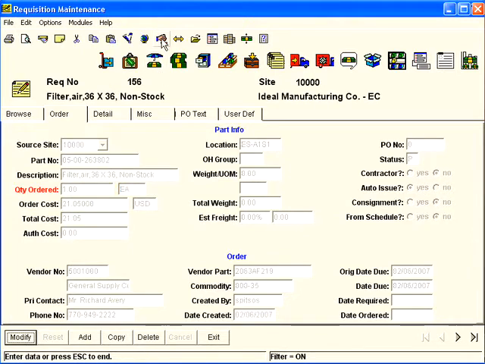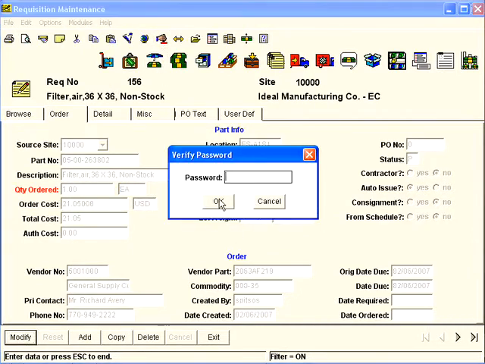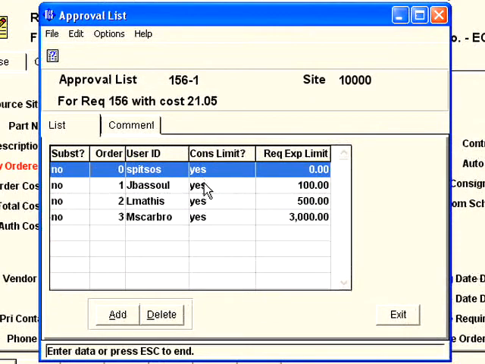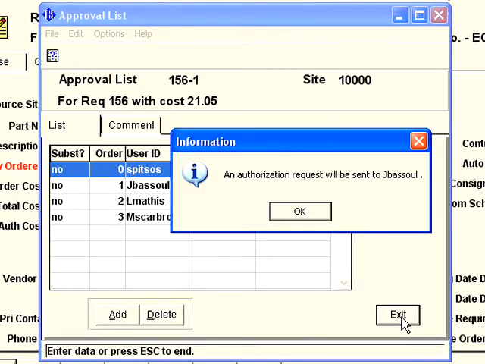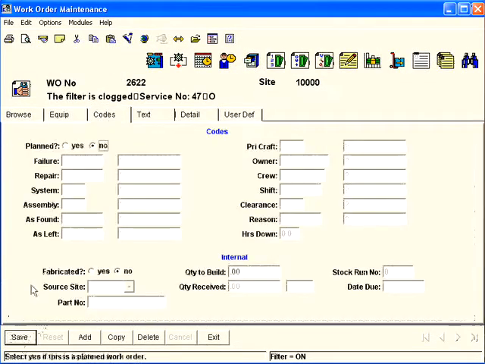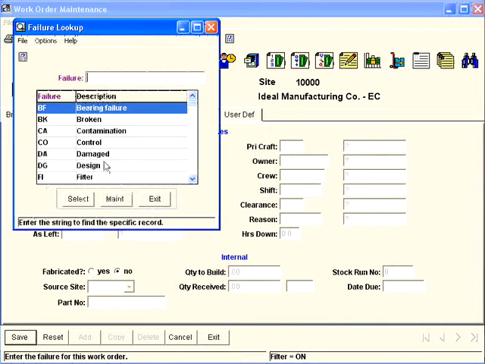At this point, since I'm asking to spend money, I'm going to hit approve to authorize it and route it for approval. It now pulls up a list of managers that it's going to be routed to for authorization. I can add comments, and it routes to my manager. And the only other thing that I may want to do on a work order is note the issue or the problem that we had. And in this case, we had a filter problem.